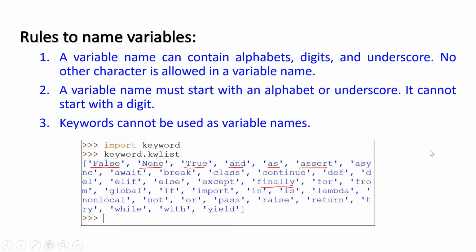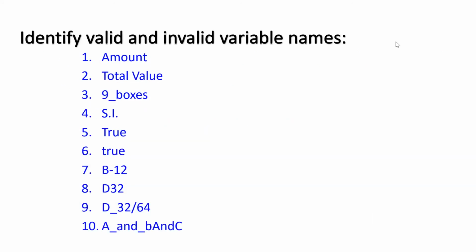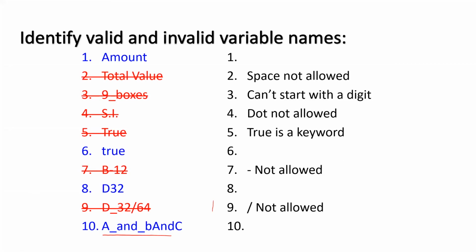Let us see what are valid and what are invalid variable names. These are invalid variable names. And this is the reason. Total value, space is not allowed. 9 boxes, can't start with a digit. S dot I dot. Then 5th one, true is a keyword. 7th, dash is not allowed. Hyphen is not allowed. 9th, slash is not allowed.